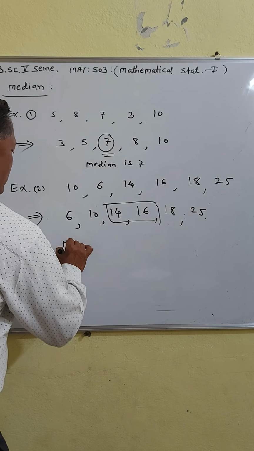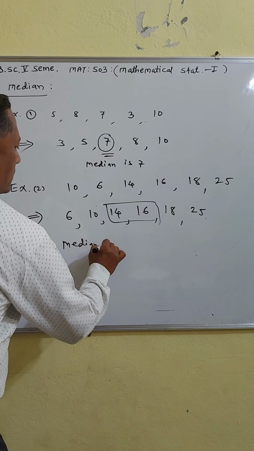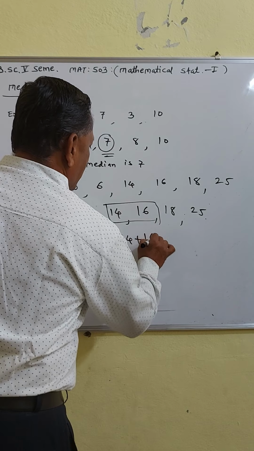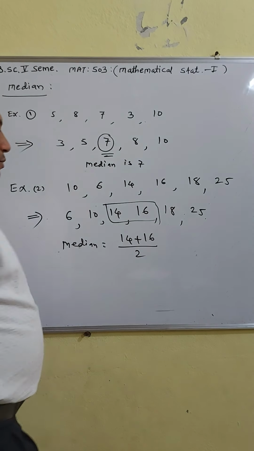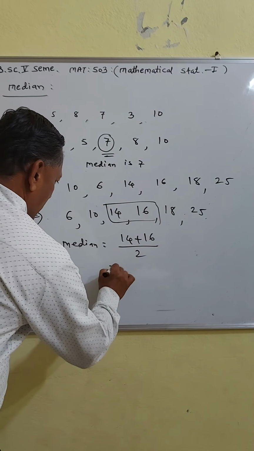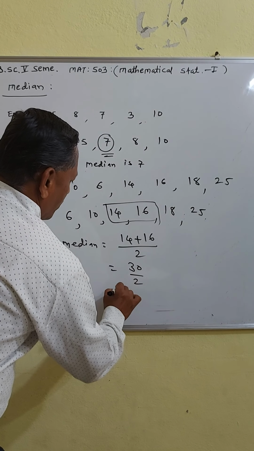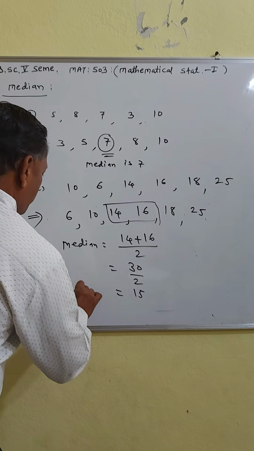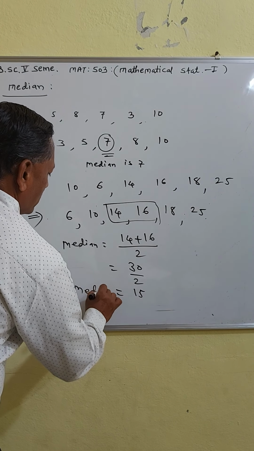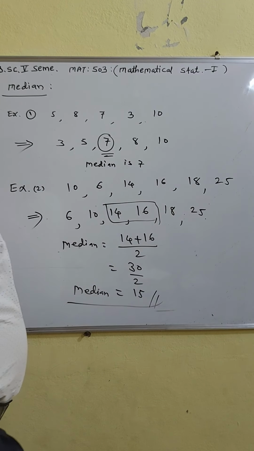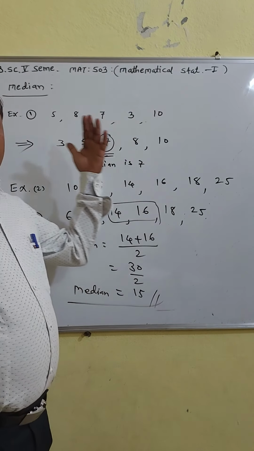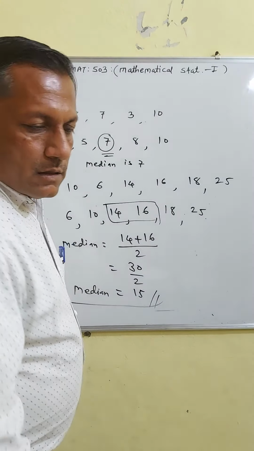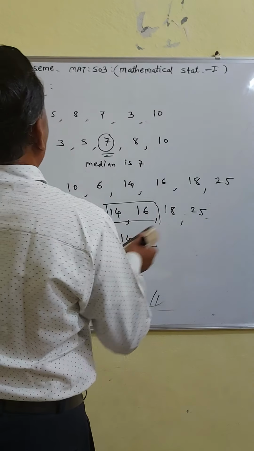Therefore, the median is equal to the arithmetic mean of the two middle terms, (14 + 16)/2. 14 plus 16 is 30, and 30 divided by 2 is 15. Therefore, the median is 15. So, in this way, in case of ungrouped data, you find the median when ungrouped observations are given.